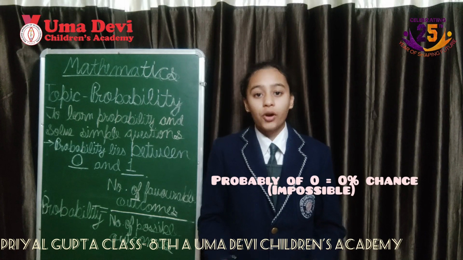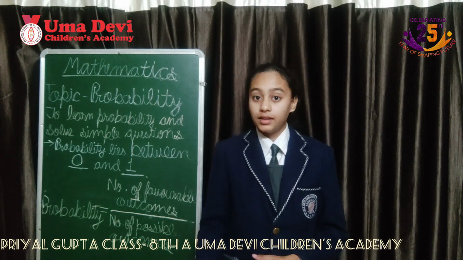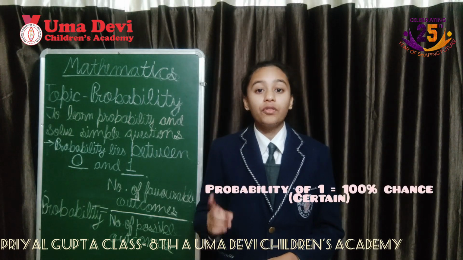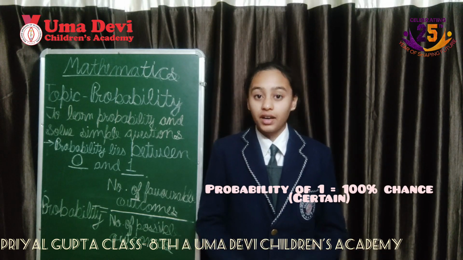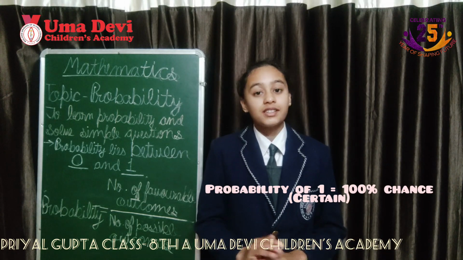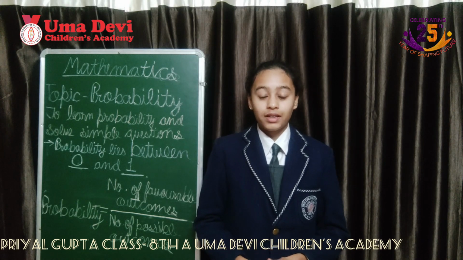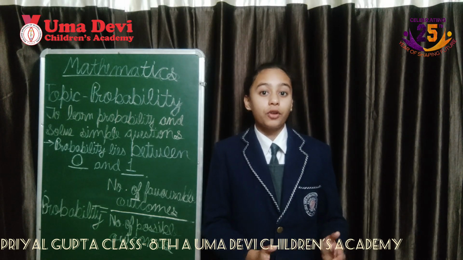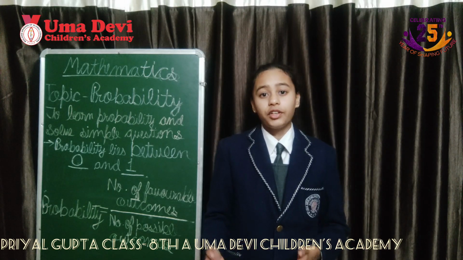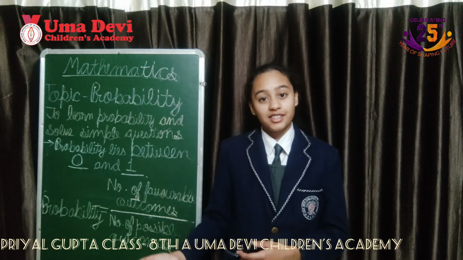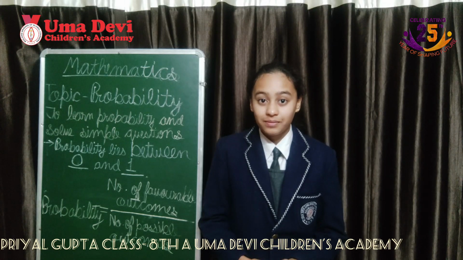It is an impossible event. On the other hand, a probability of 1 means that there is a 100% chance of the event occurring. It is a certain event. An example of an event with probability 0 is a dog flying, and an example of an event with a probability of 1 is the sun rising from the east.